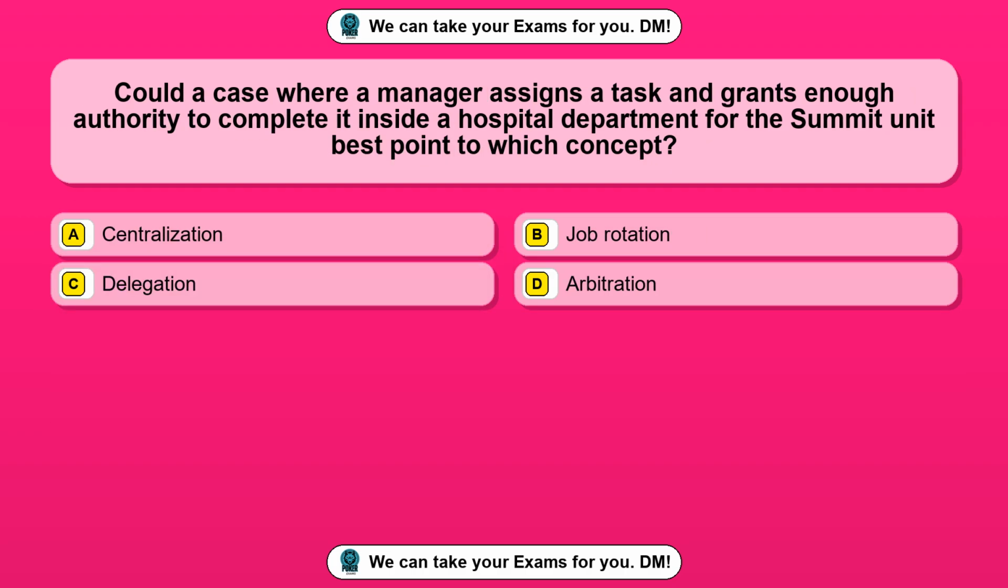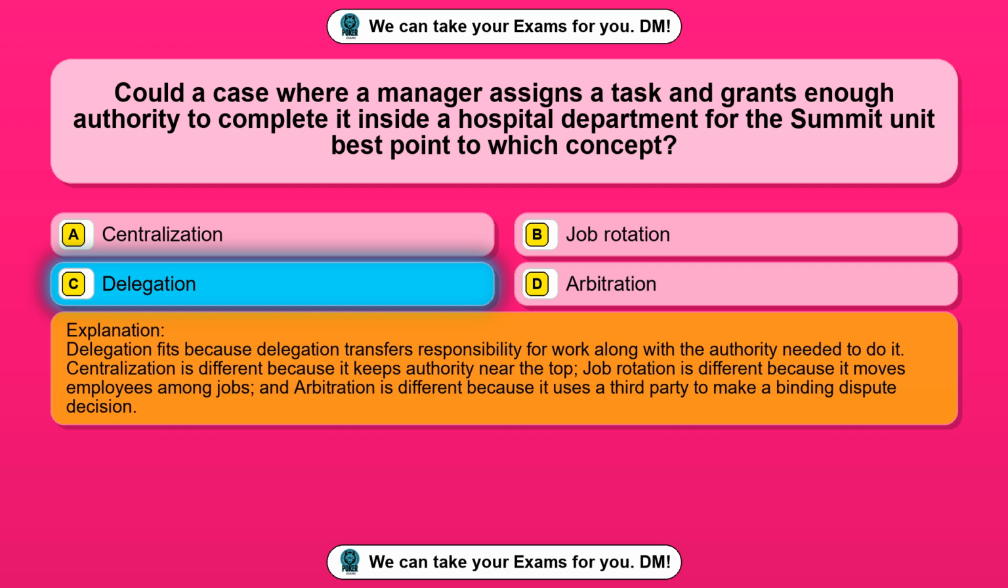Question 28. Consider a case where a manager assigns a task and grants enough authority to complete it inside a hospital department for the summit unit. Which concept does it best point to? Option A, centralization. Option B, job rotation. Option C, delegation. Option D, arbitration. The correct answer is option C, delegation.